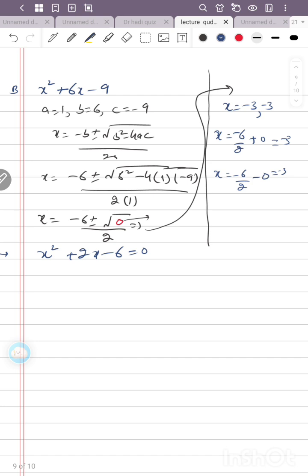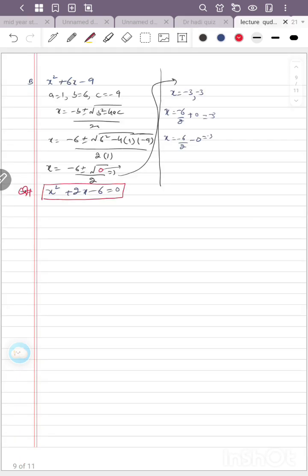Yes, students, we have a next question. The question is x square plus 2x plus 6. Sorry, it is plus 6. Yes, this is plus 6. We put a equal to 1, the coefficient of x is 2, and the constant is 6.